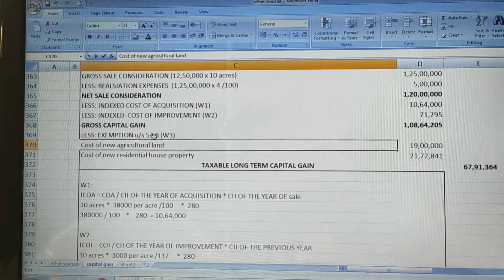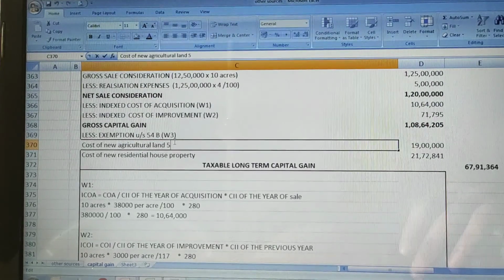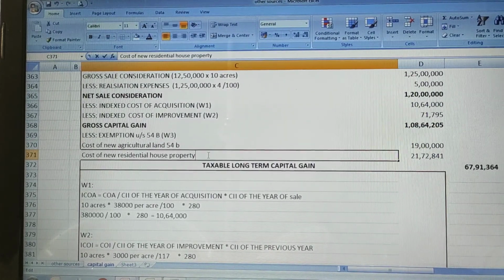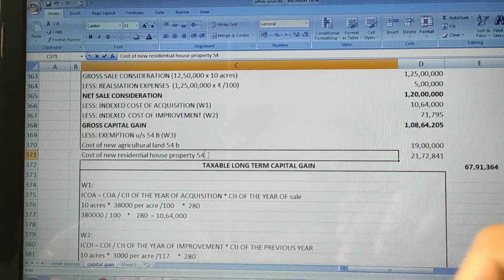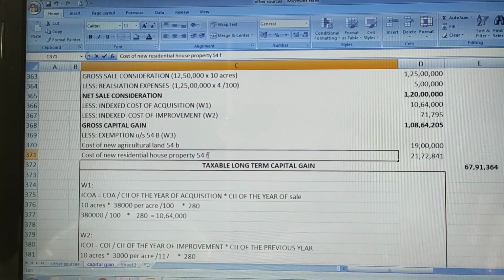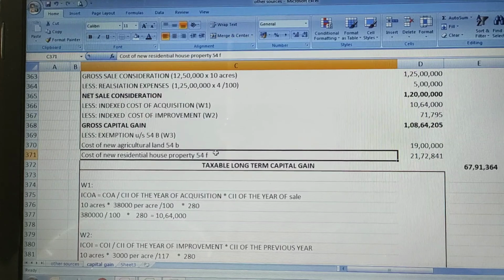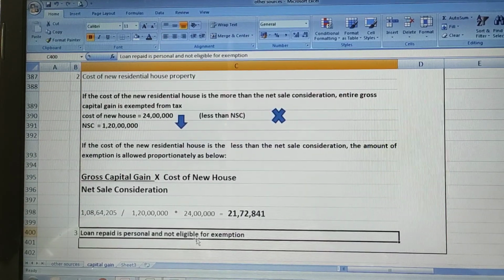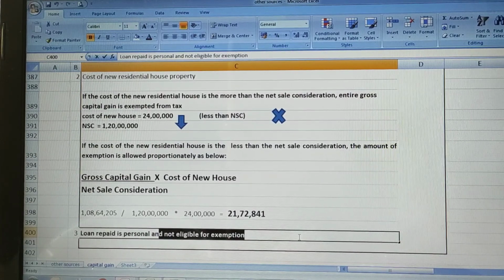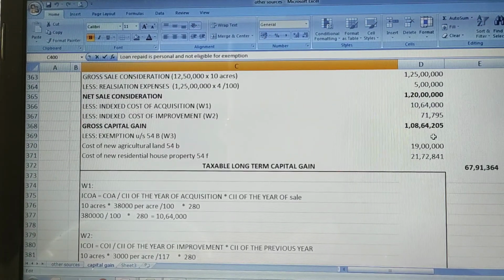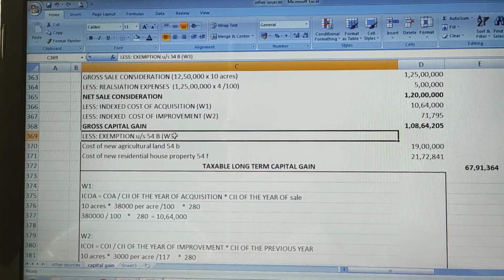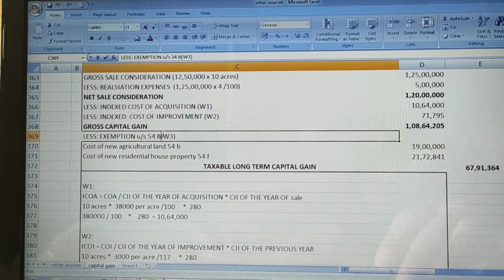So this is under section 54B, and this is under section 54F. So these are the 2 exemptions. Third thing, that is, he has repaid the loan which is personal, it is not allowed for exemptions. So I think you people have understood why we have taken and how we have taken these two exemptions. Okay,